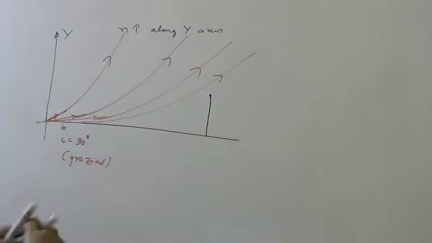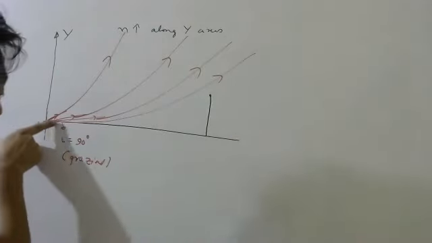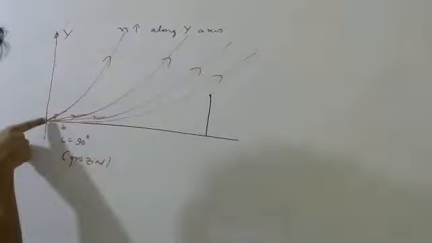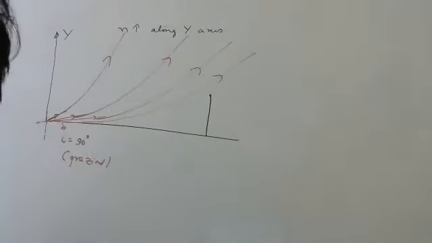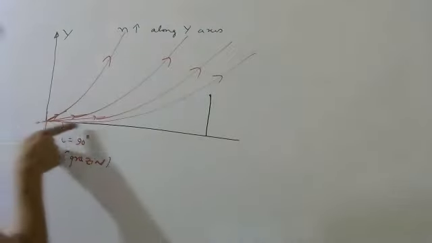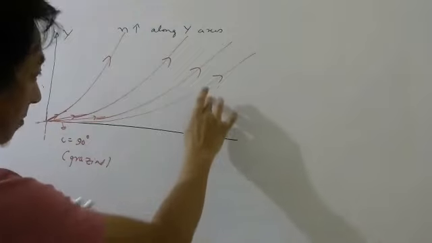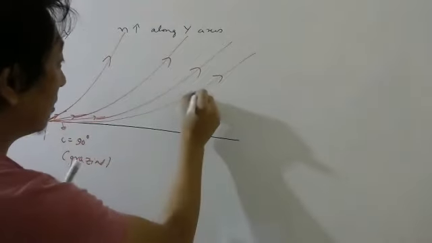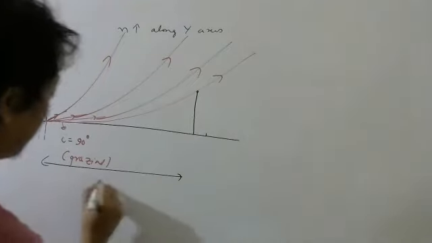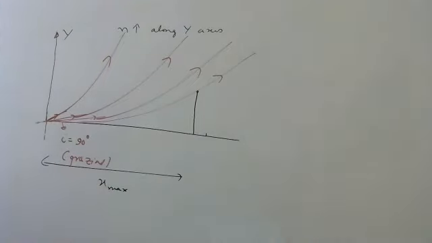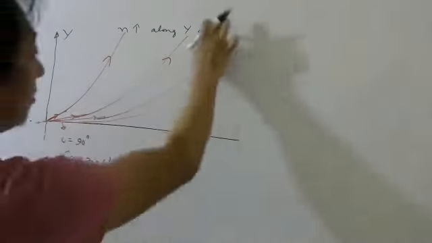So you can see this person will not be able to see this point now. Why? Because even this light is not able to reach. If this light is not able to reach, how will this light reach? Clear, students? Yes, sir. So what he has to do is come a little bit nearby. The moment he comes here, this becomes the maximum distance up to which he will see, because beyond this point, the light will go like that and he will not be able to see.